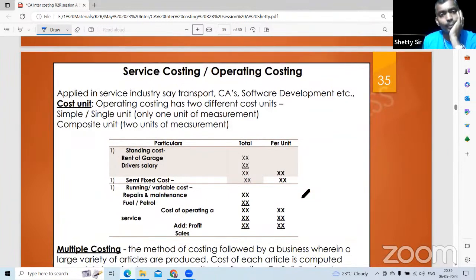Service costing and operating costing are both the same. Basically it is for fleet of vehicles, including goods carriage vehicles, or boiler industry, repairs, canteen department, etc. The format is somewhat similar to machinery rate. You classify the cost into fixed cost, variable cost, and semi-fixed. Whereas for machinery rate normally we go by variable and fixed cost.